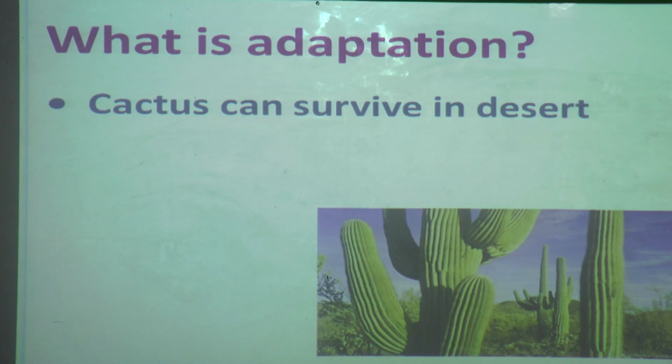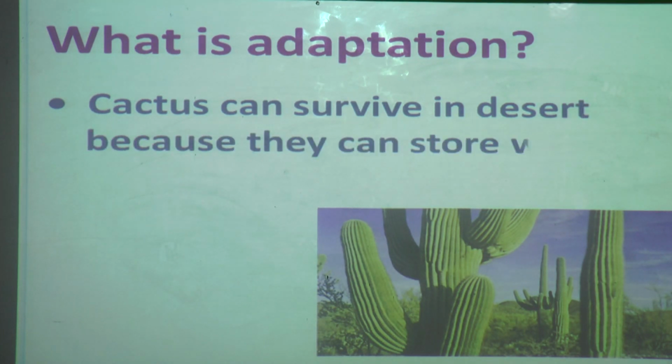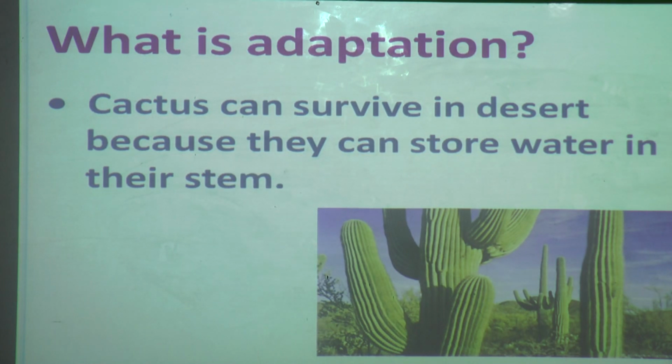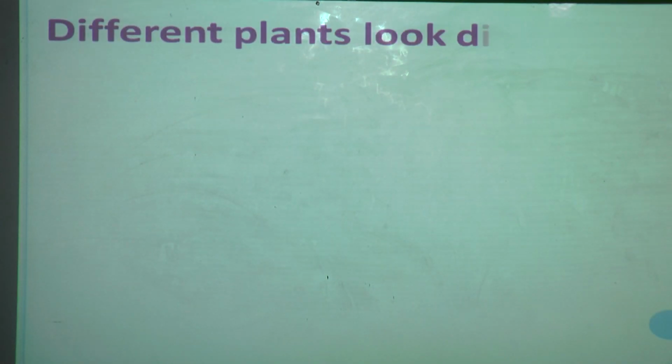Now one more example I want to give you. You might have seen a cactus plant. Cactus can survive in desert because it can store water in its stem. Now different plants look different.